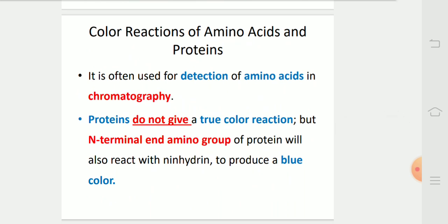It is often used for detection of amino acids in chromatography. Proteins do not give a true color reaction, but the terminal amino group of a protein will also react with ninhydrin to produce a blue color.